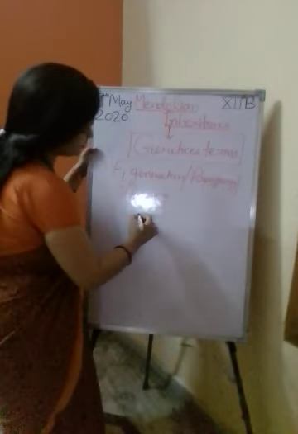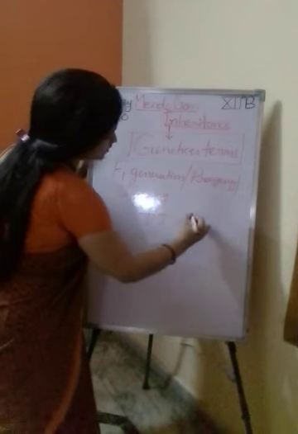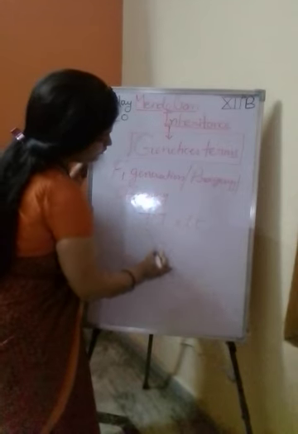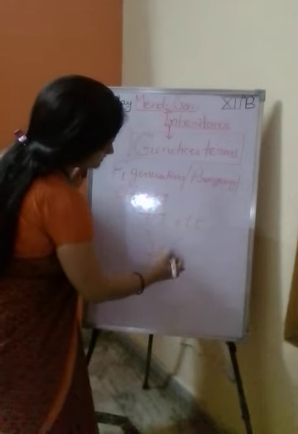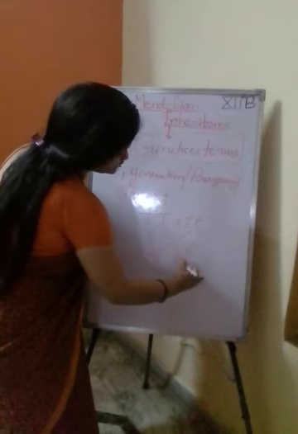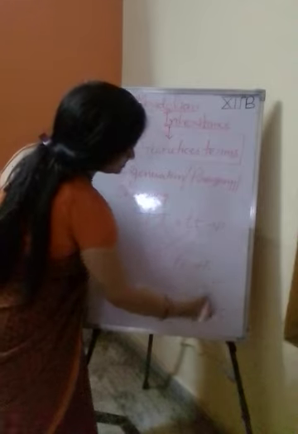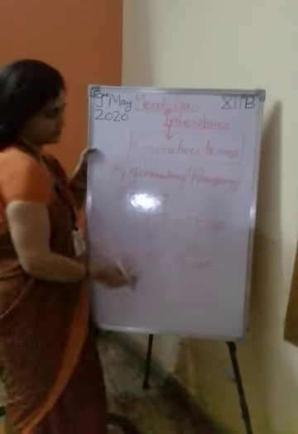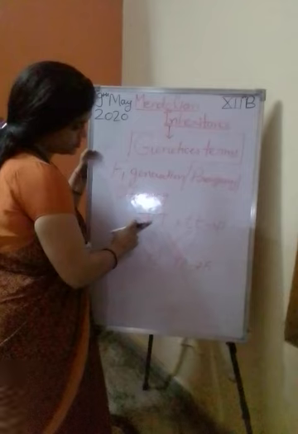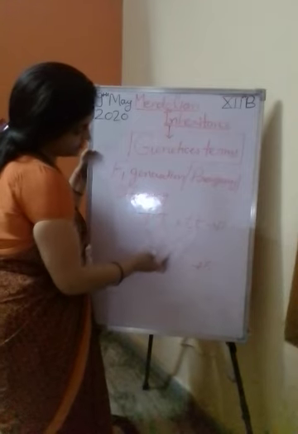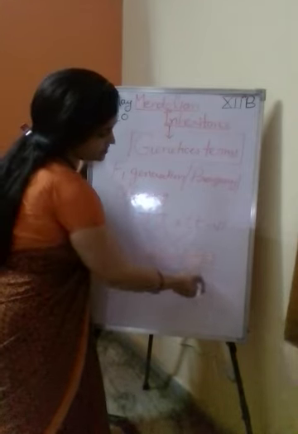Understand? Suppose capital T is crossed with small t. What will we get? Capital T small t. That is the parents and that is the F1 generation. It means the cross between tall and short gives the F1 generation.